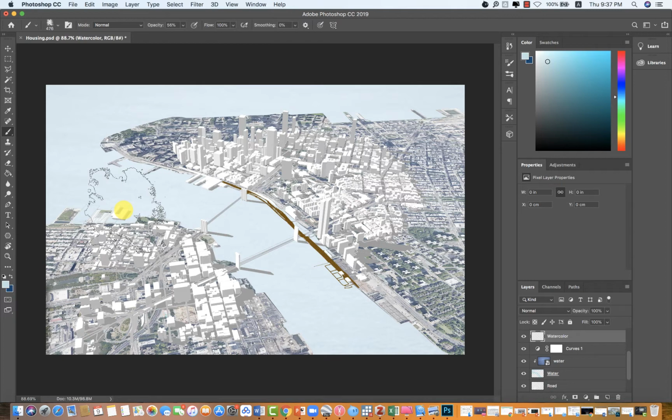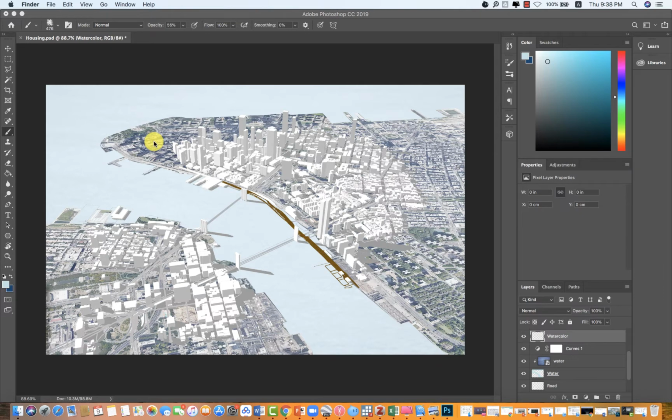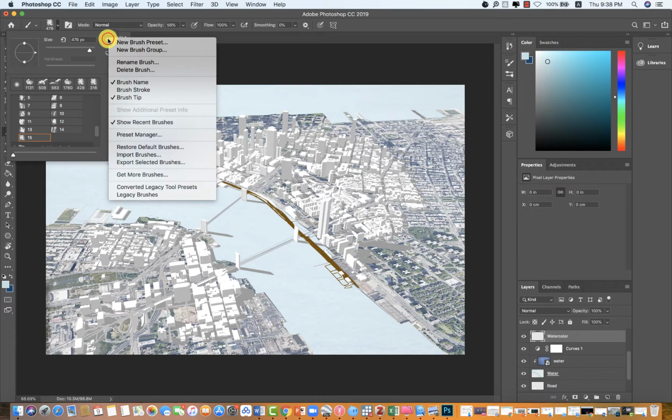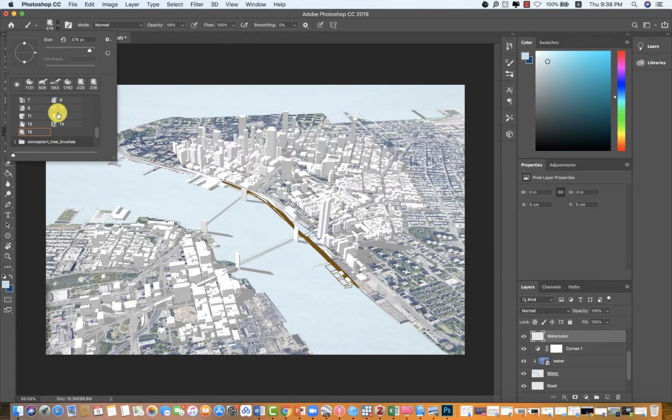To do that, you need to load the new brushes. Go to the material folder. You can see there are 3 brushes. We need to use them to render our bird's eye view. To add the new brushes, you need to click drop down arrow here and click this icon and choose import brushes. And just from the brush you need and then open it. That's pretty easy. And for the waters, we use the free watercolor washes brush.